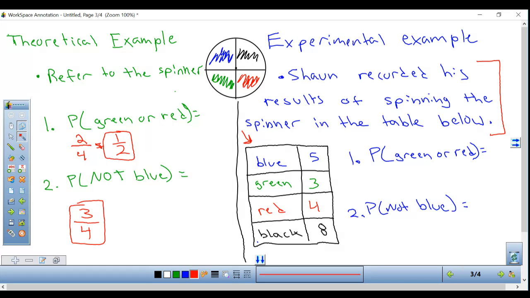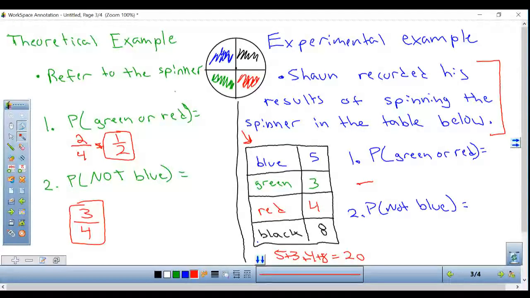Number 1 says, what is the probability of green or red? Okay. So what I need to do first is find out how many total possible things there were, or how many times the experiment took place. I need a total. My total is no longer 4. My total is how many times the experiment was done. He landed on blue 5 times, green 3 times, red 4 times, black 8 times. So I'm going to take all these numbers, 5, 3, 4, and 8, and add them up to find out how many times the experiment was even done. And I get an answer of 20.